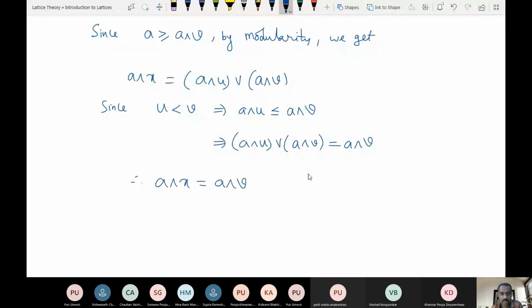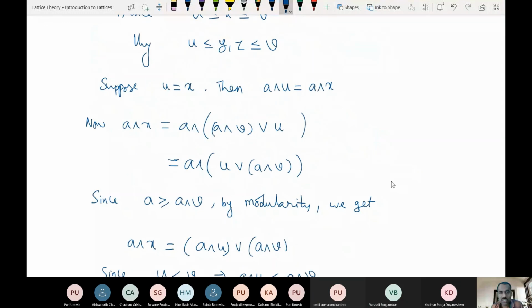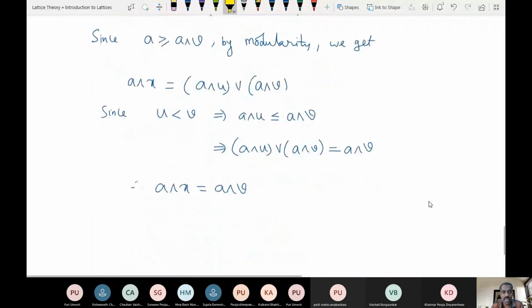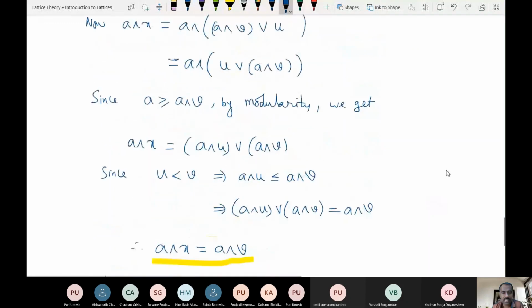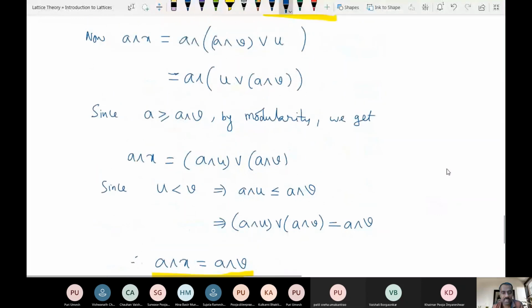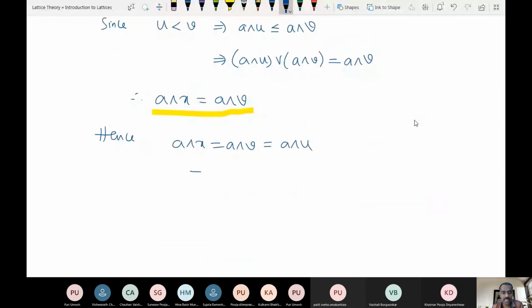But we have also assumed that U is equal to X, so A meet U is equal to A meet X. If you combine these two, we are getting A meet X is the same as A meet V, but A meet X is also the same as A meet U. But this is a contradiction: we are getting that A meet V is equal to A meet U, which is not true.